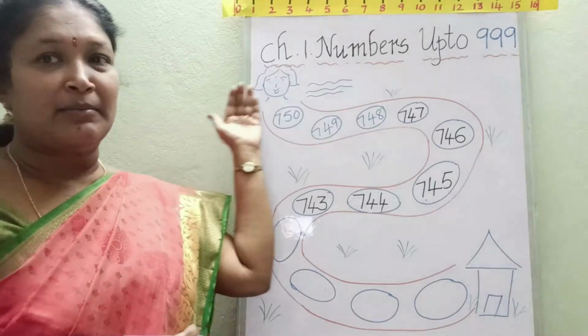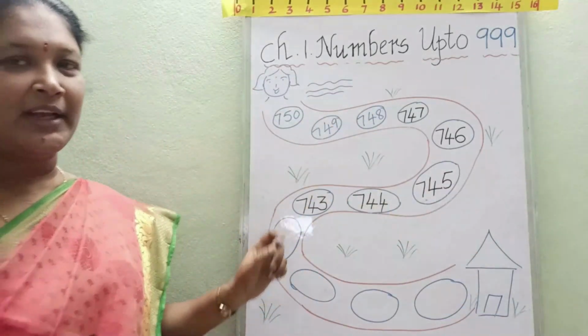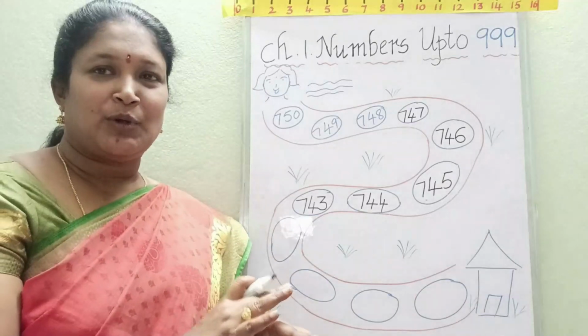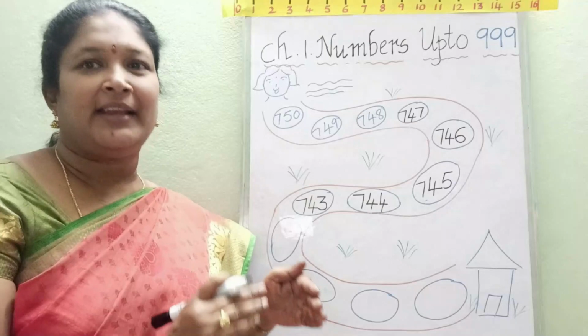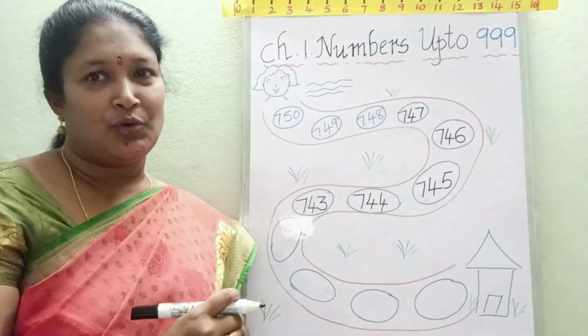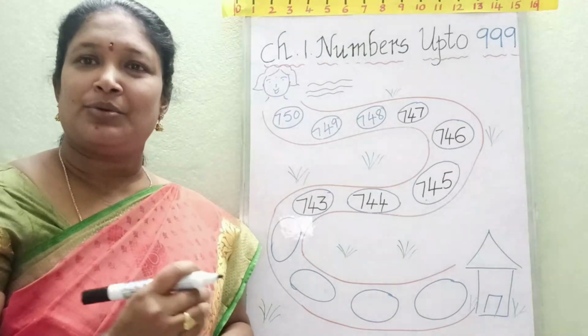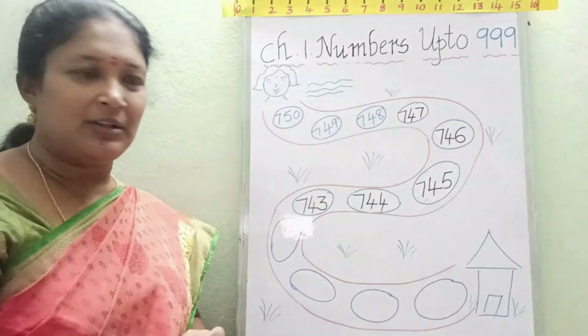The girl is coming back to the house now. That's why backward counting. Already in that small activity I told you backward numbers 10, 9, 8, 7, 6, 5, 4, 3, 2, 1. So in the ones place you have to check all those things.